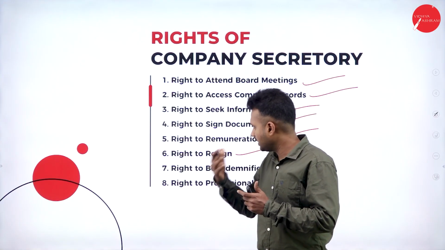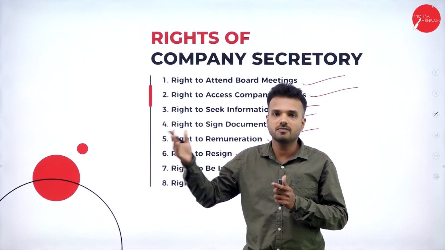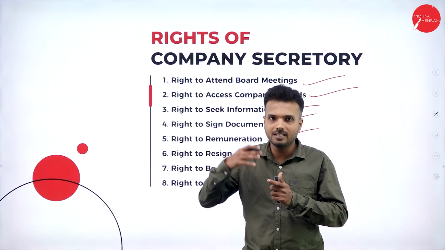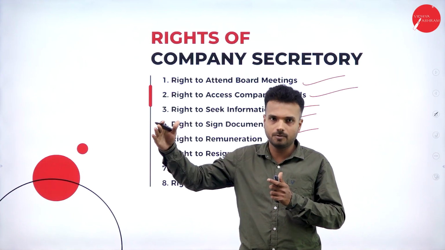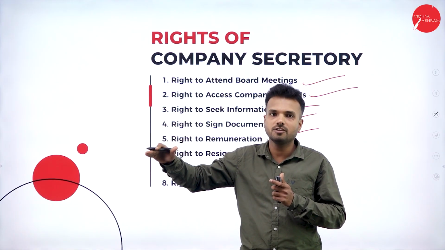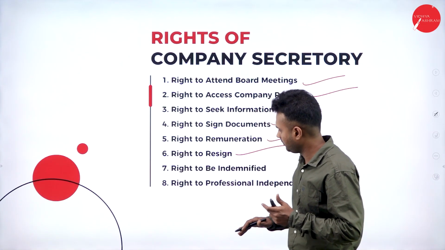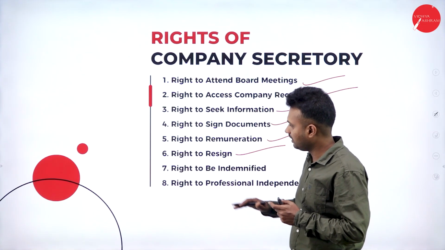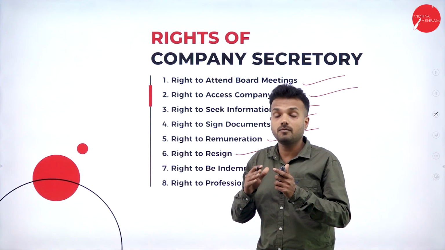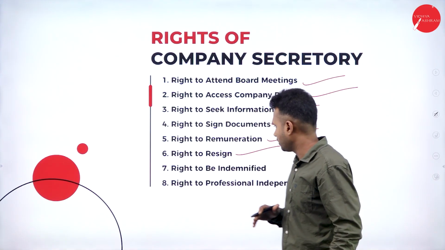Okay, so as soon as he applies for the resignation, the company or the organization must file with the ROC. As at the time of the appointment, they had gone to the ROC; that is registering. After that, the cancellation of the registration should happen with the ROC itself when he resigns the position. And in the same way, when one company secretary resigns the position, within 6 months another company secretary should be appointed in his position or place.